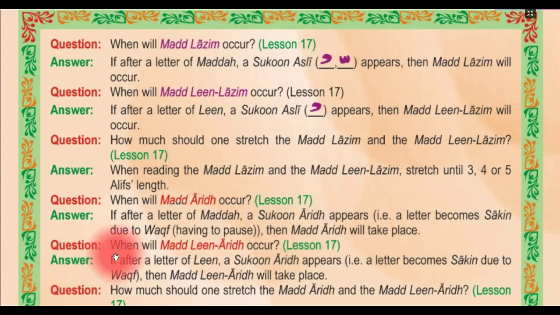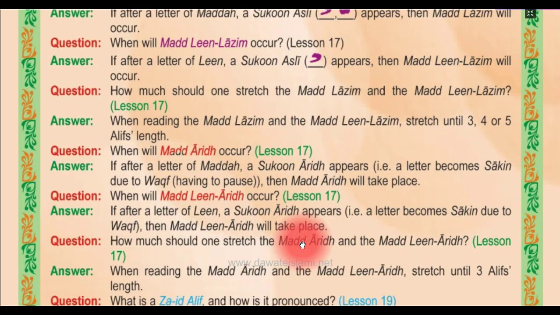Question. When will Mad Aris occur? Lesson number 17. If after a letter of Lin, Skun Aris appears, that is, a letter becomes a Sakin due to Waqf, then Mad Aris will take place.